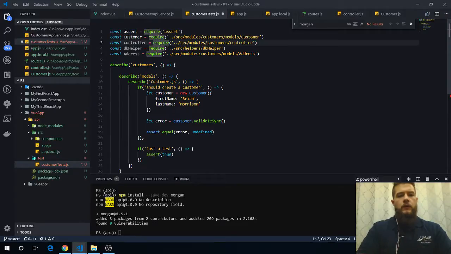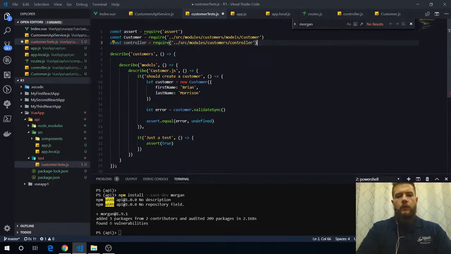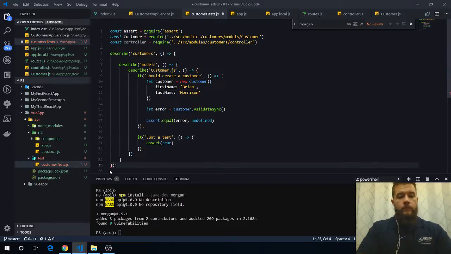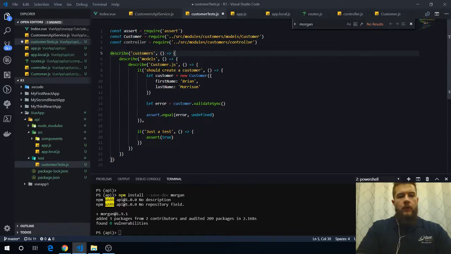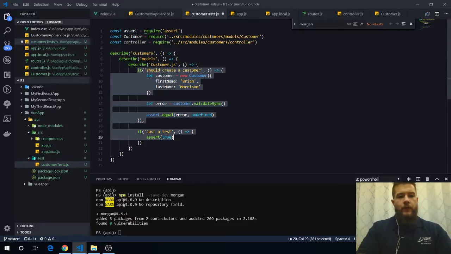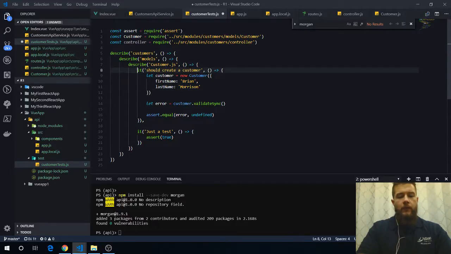Const assert, const controller, and we need a controller. We will use the controller, although not quite yet. Describe goes to that one. We should have one here, and we should have one there. Okay, so we're describing our tests here. This is the actual test itself. You see the naming convention is it should do something.